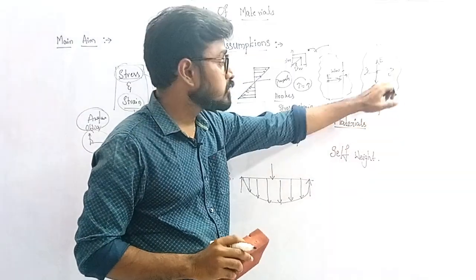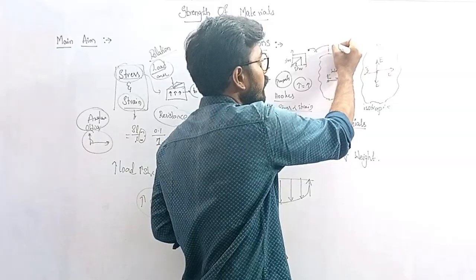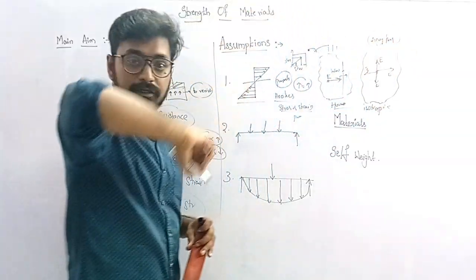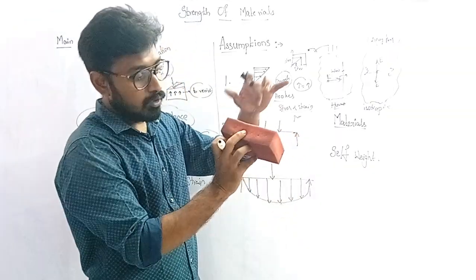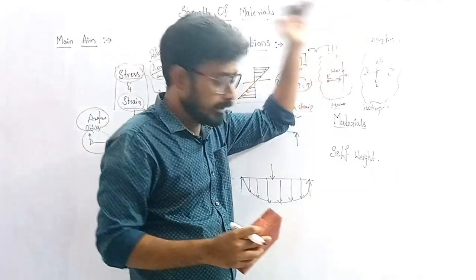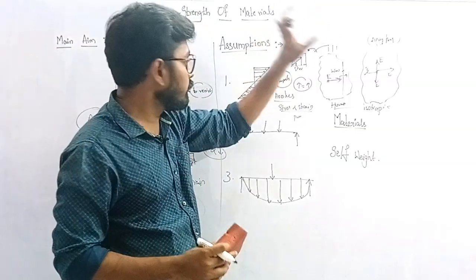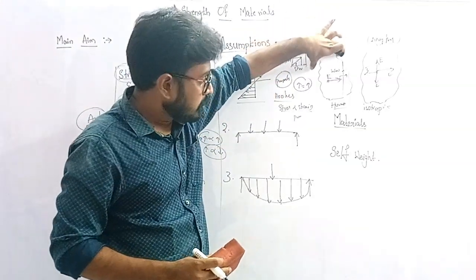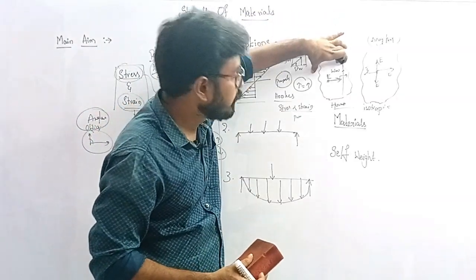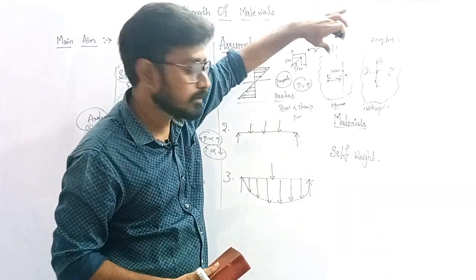Another condition is isotropic. If I consider a point and go in any direction, the material should be the same. If I go up, down, left or right, whatever the direction, it should be the same material with the same properties. That is isotropic. So in strength of materials, the material should be homogeneous and isotropic.